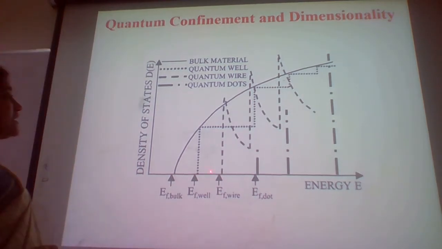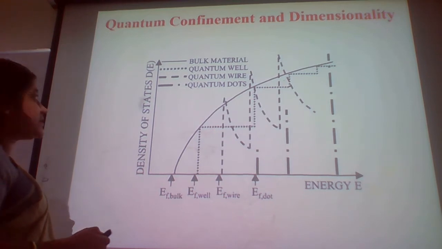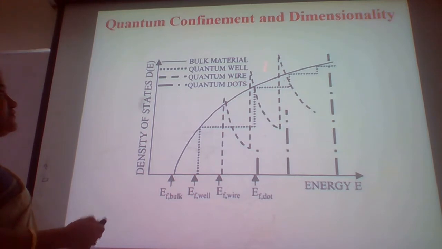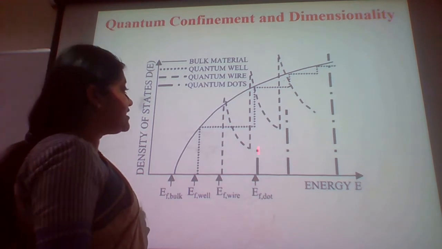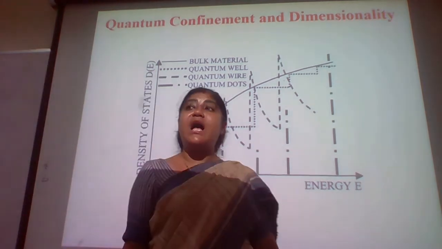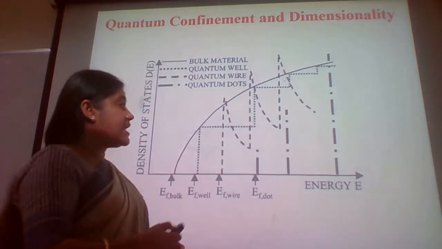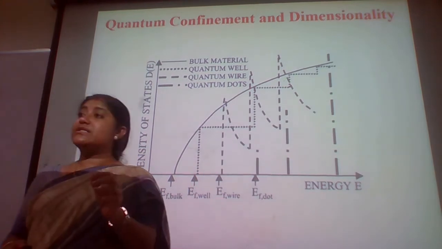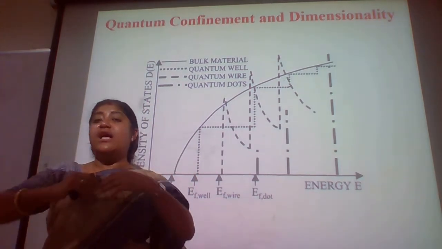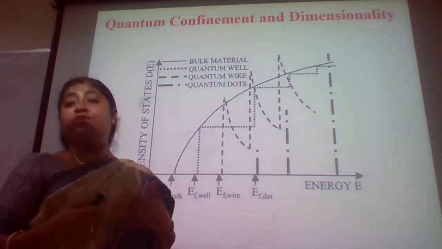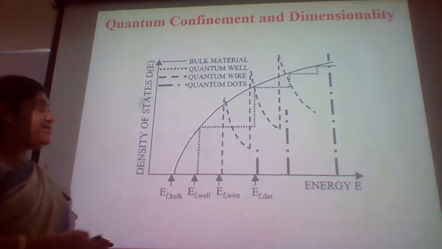Here we get the quantum well, where it is in terms of steps. We get the quantum wire, where it is some kind of exponential, but at certain values it goes to infinity like this. And then the quantum dots, which are the delta functions here. This is how the confinements are going on, and physicists, chemists and other people have tried to confine the size of particles such that electronic transitions can take place, and you can have your own desired applications.